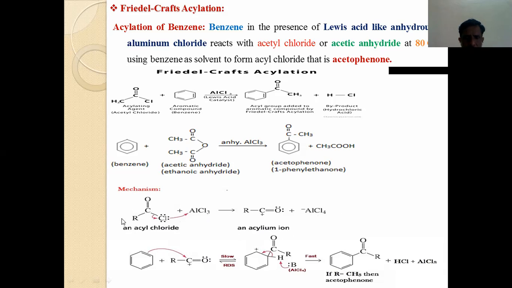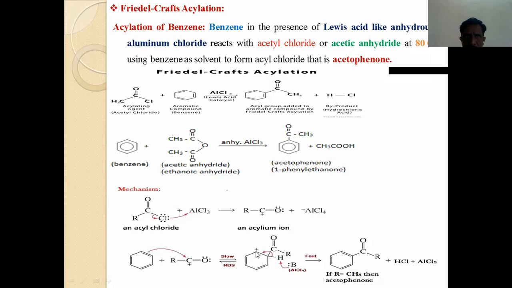Now in the first step there is formation of the acylium ion. This acylium ion reacted with benzene molecule. Benzene, having a full pi electron cloud, will be easily attacked on the carbon of positive charge. Now the structure is like this. This step is very slow. That's why this step is called the rate determining step.